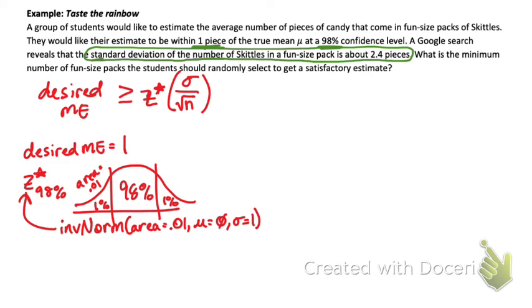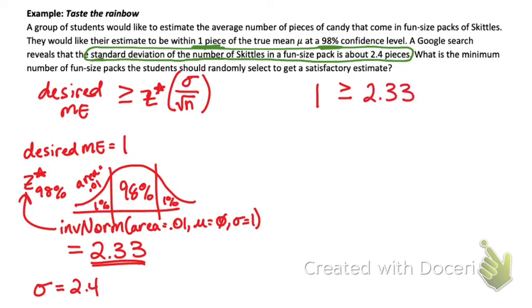That's your 98% z-star critical value, and you're going to use the positive version of the number. So what z-star critical value am I going to use? 2.33. That is the z-star critical value for 98%. If you ever just want to memorize it, feel free. And then the standard deviation that was Googled and found was 2.4. All right, guys. So now we're just going to plug all this in. 1 has to be greater than or equal to 2.33 times 2.4 over the square root of n.